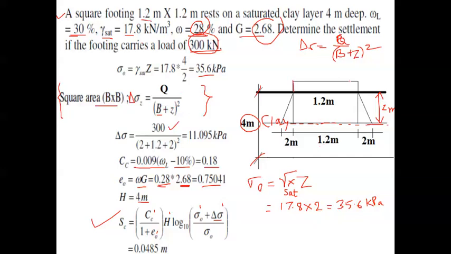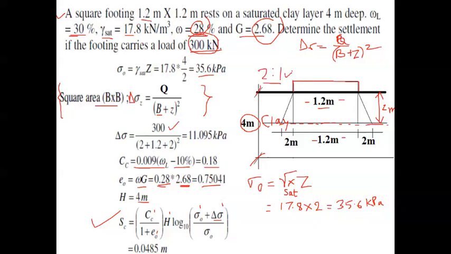This was the footing situated at the ground level over the clay strata of 4 meter depth, as indicated in this figure. Since this square footing has 1.2 meter side, directly we can copy this 1.2 meter. Then as per the 2 is to 1 dispersion theory, we are using 2 is to 1 dispersion theory.